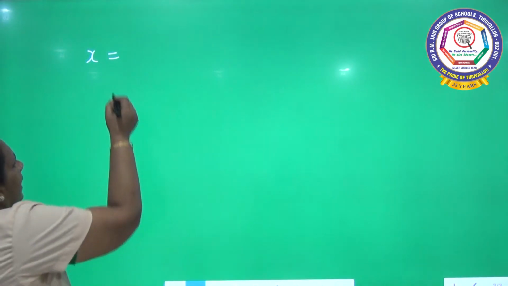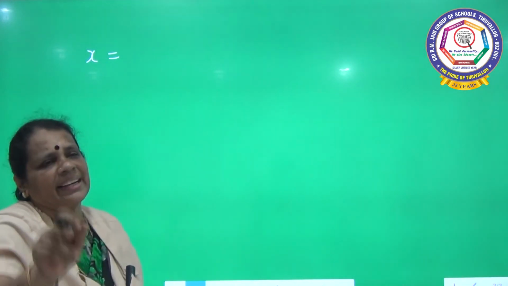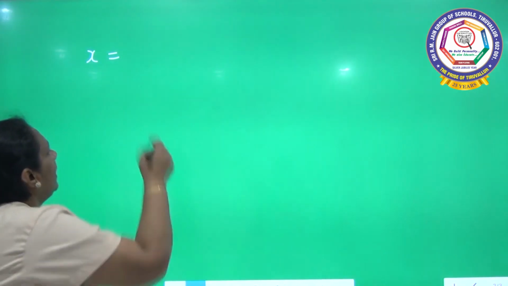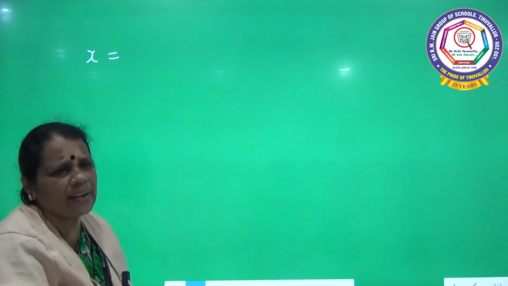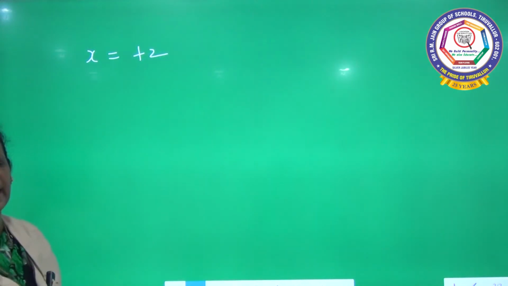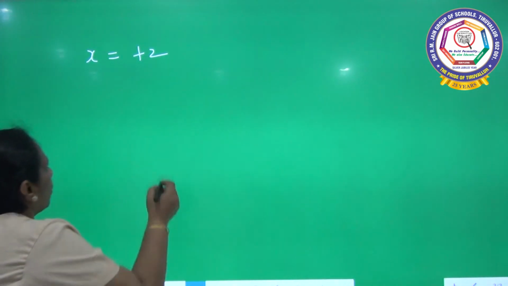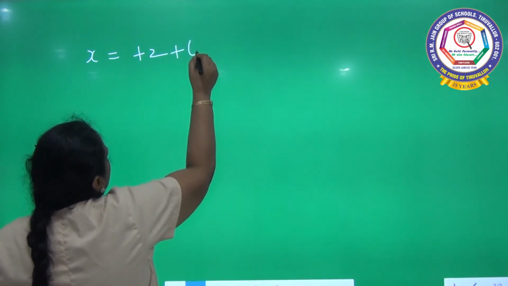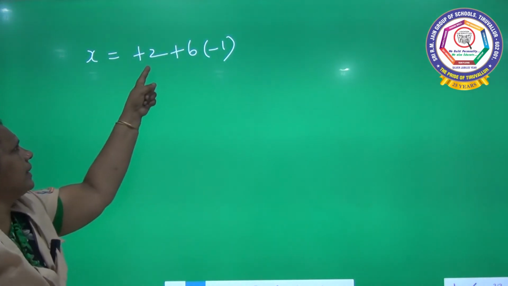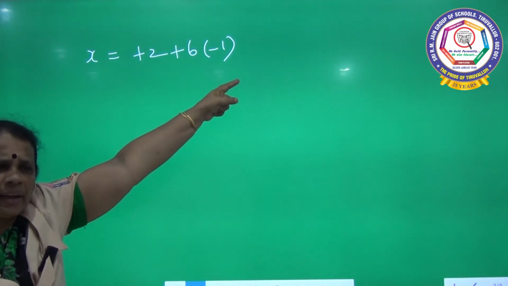So who is the starter in the coordination entity or coordination sphere? The central metal ion. So who is the central metal ion here? Iron. So iron is the central metal ion. What is the charge of the iron here? It is +2. The charge of the iron is +2. How many cyano ligands are there totally? 6. So +2 + 6 into, for cyano it is -1. Here +2 is nothing but the charge of the iron.